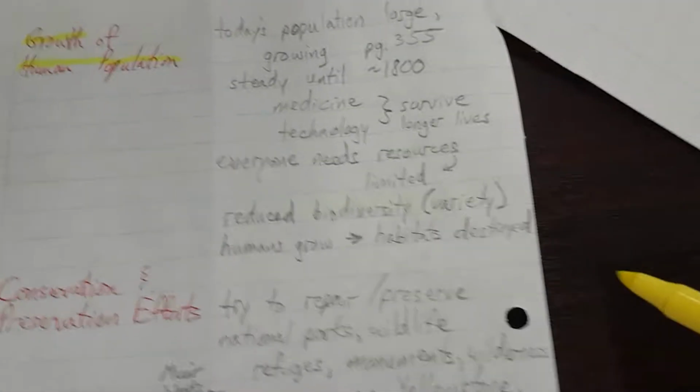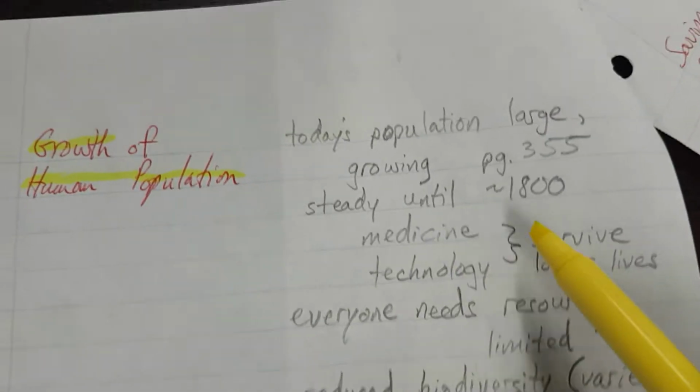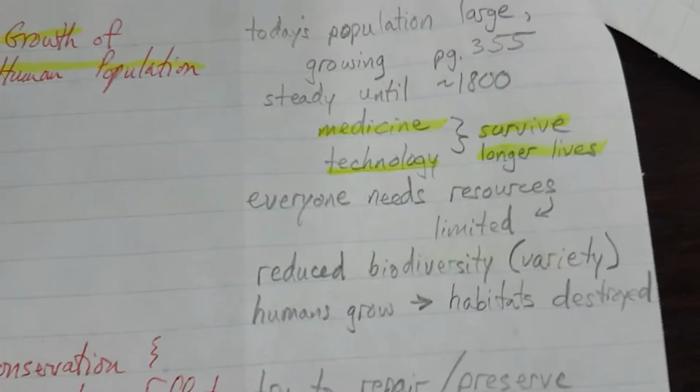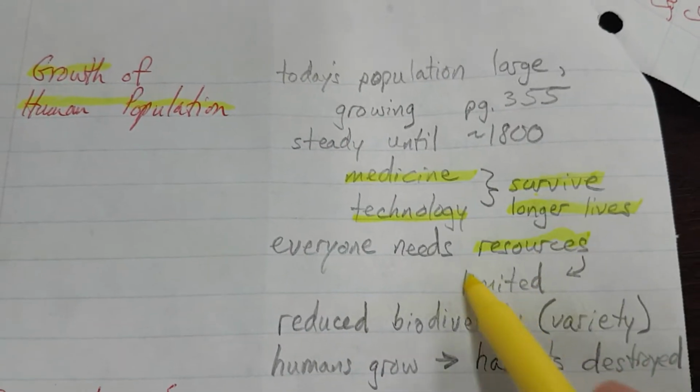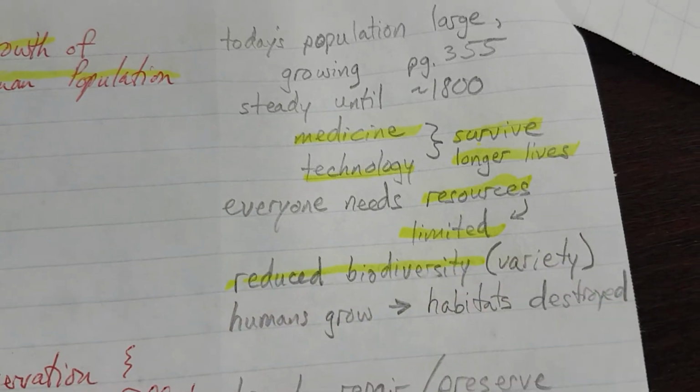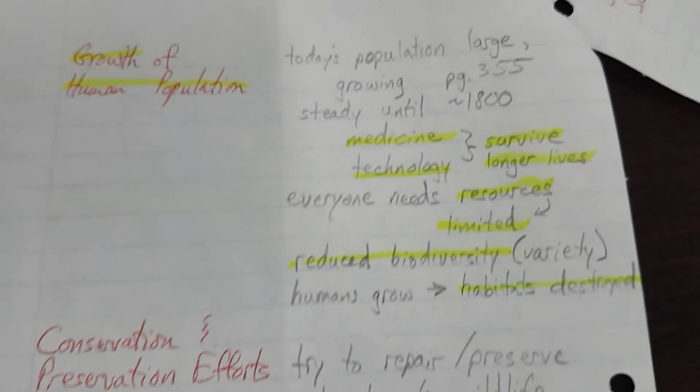What else? Growing populations. Medicine and technology are allowing us to survive and live longer lives. Everyone needs resources, but they're limited. It reduces biodiversity, and we're destroying habitats.